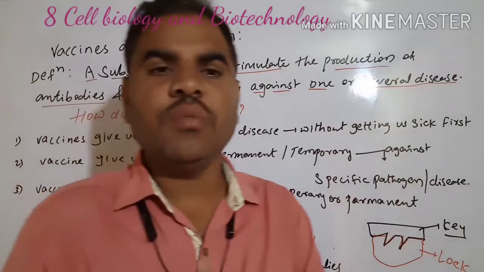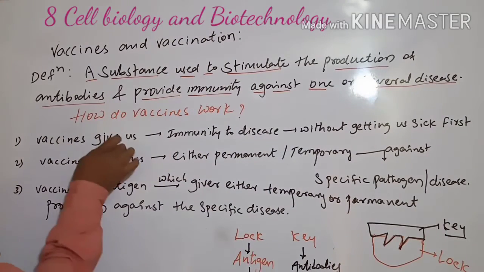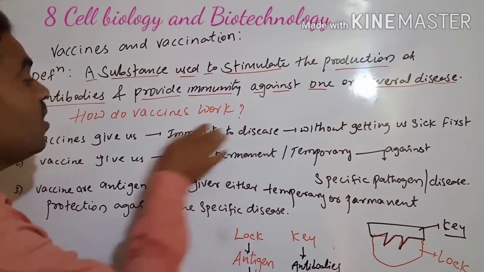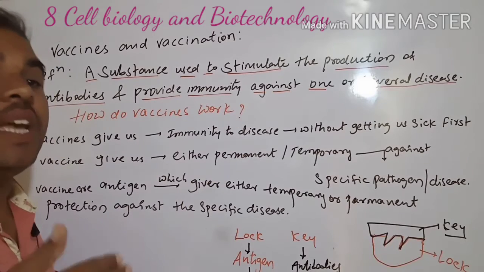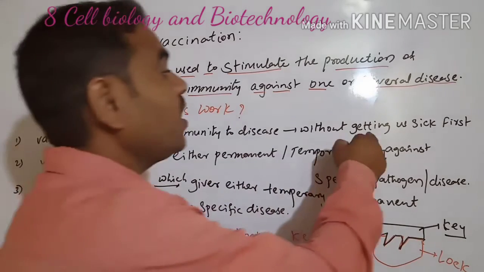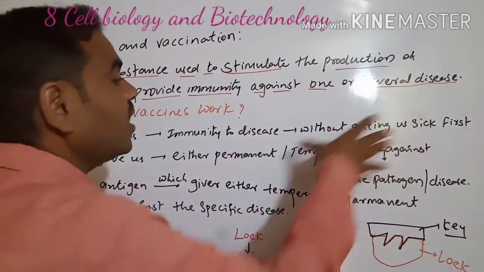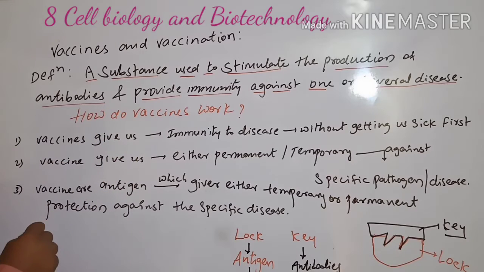How do vaccines work? Vaccines give us immunity to disease. Immunity increases without us getting sick. We do not get sick if we take these vaccines.